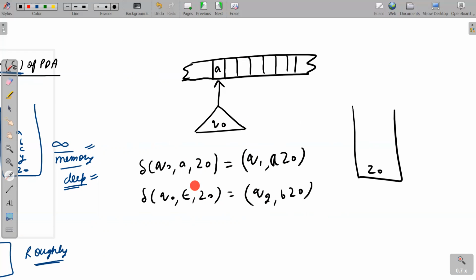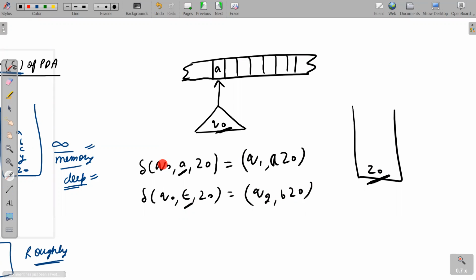Just because we have a choice here. You will say, sir, where is the choice? Let me show you something here. See, I will say the PDA is at state Q0. From the stack, it has read Z0. Now there is a choice that you read A from the tape or you read nothing from the tape. If you read A from the tape, you will go to state Q1 and A Z0 will be pushed onto the stack. And if you read nothing from the tape, you will go to state Q2 and B Z0 will be pushed onto the stack. I hope I have made the point clear to all of you that there is a choice here.